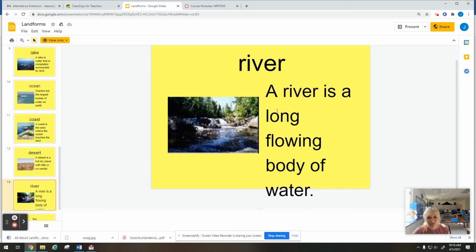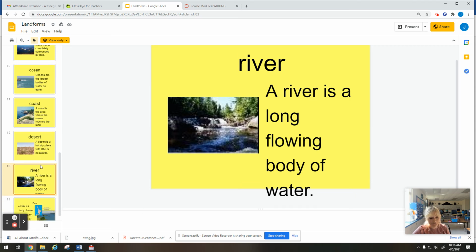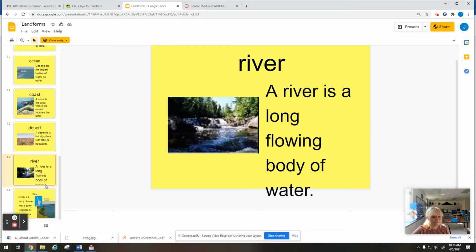A river is a long flowing body of water. So in West Branch, a lot of you know the river. It's kind of like a stream. It's not as wide. It's more narrow. And you might go to the Rifle River and go tubing down it. It's very cold usually too.